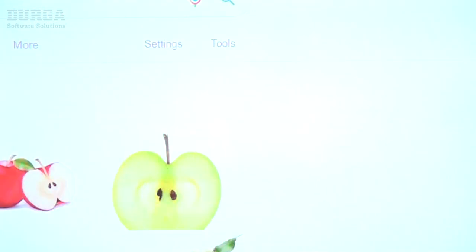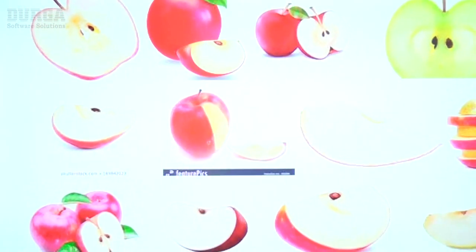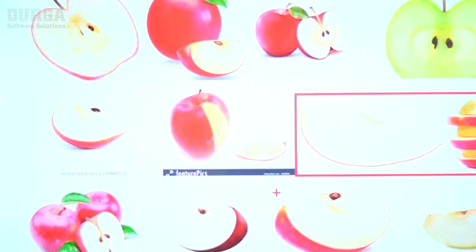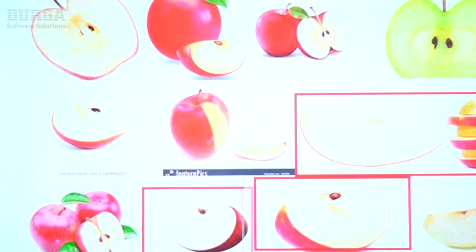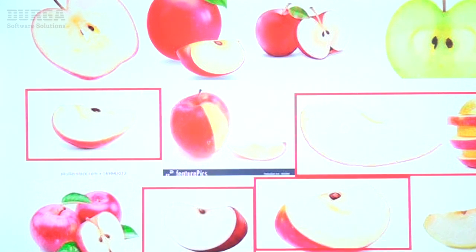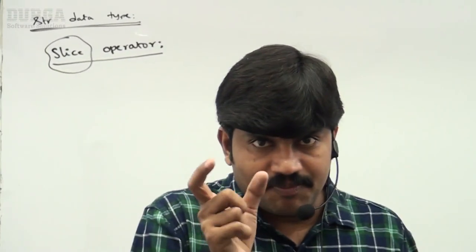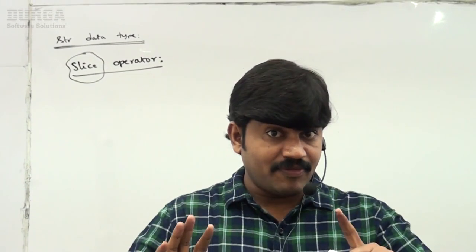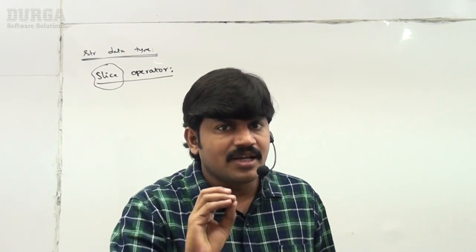If you observe this, this is one slice, and this itself is another slice. So we can cut an apple into multiple slices. Each slice is nothing but one piece. One piece is called a slice. Clear, right? This is general layman terminology.